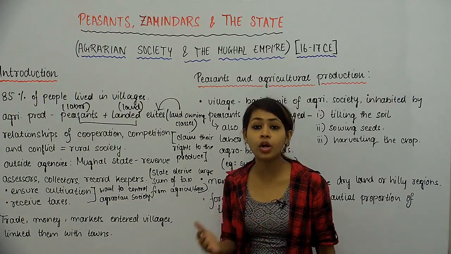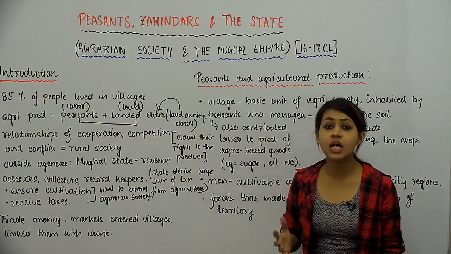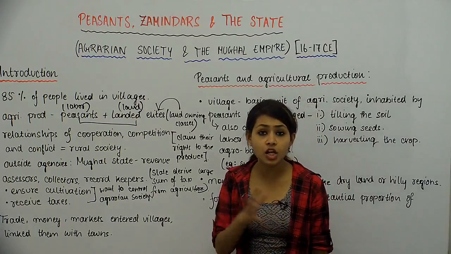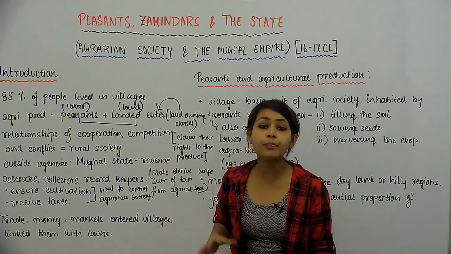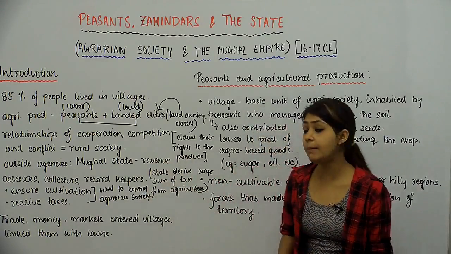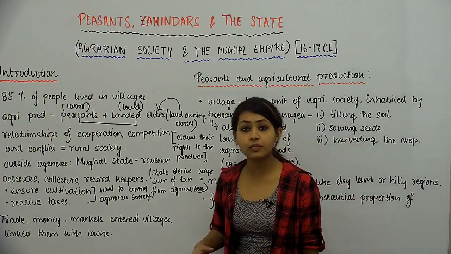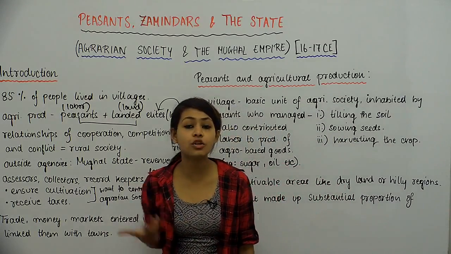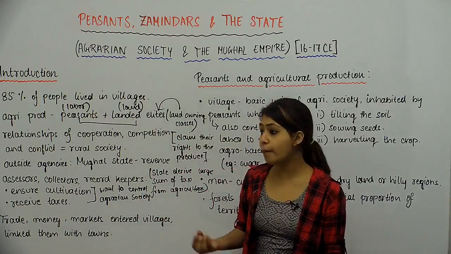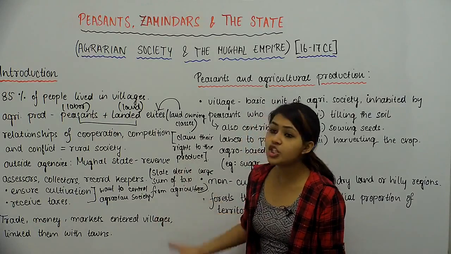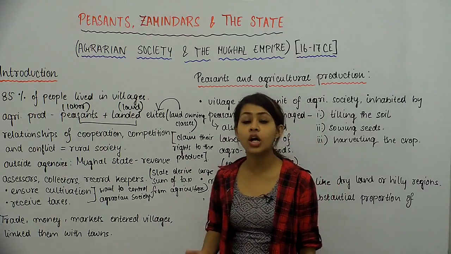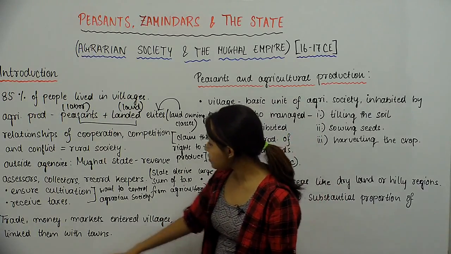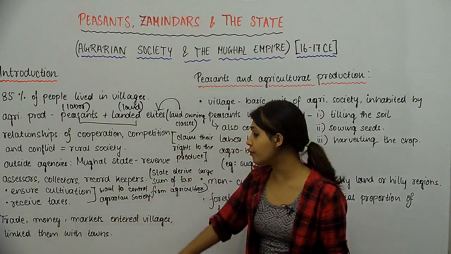It became more and more a commercial activity with a larger part of the produce being meant for sale in the market. And so with this commercialization of agriculture, with the change in the nature of agriculture being more commercial, what we see is a lot of trade happening.